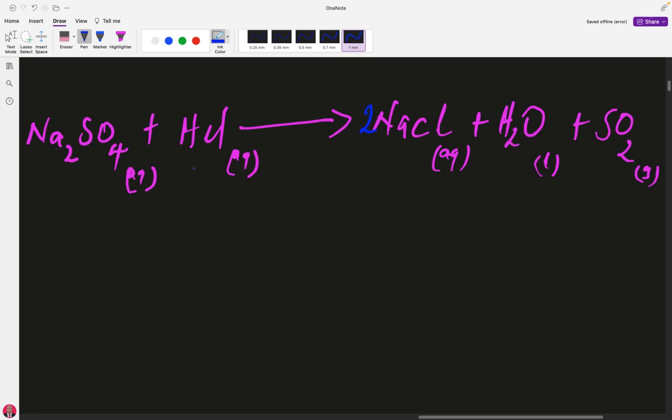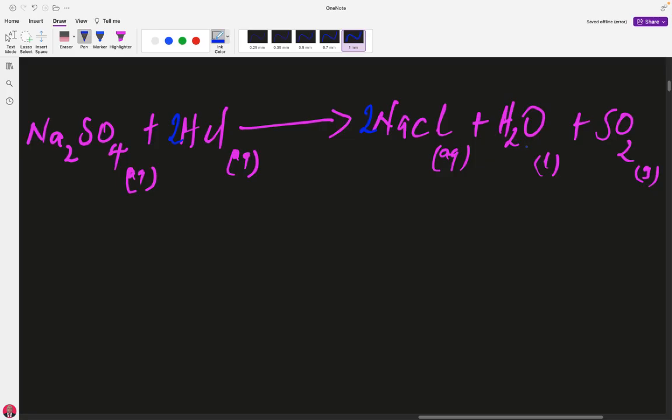Let's go to our hydrogens. Now we have 1 hydrogen here, 2 hydrogen here, and we have only 1 hydrogen here. What do we do here? Let's put a 2 here to balance the hydrogens. If we put a 2 there, now we have 2 hydrogens on the left and 2 hydrogen atoms on the right.